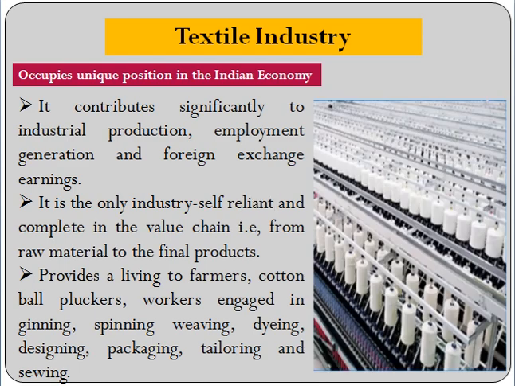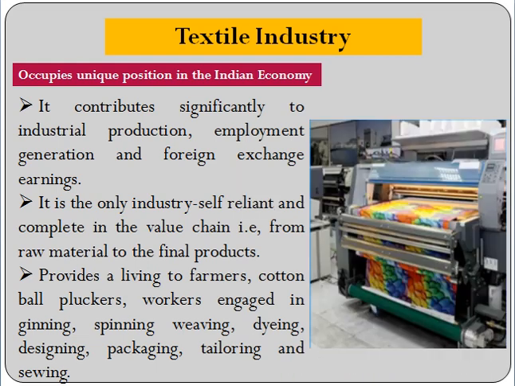Once ginning is done, then it goes for spinning. Spinning means making yarn out of it. Yarn means thread. Then weaving is making cloth out of it. Then dyeing is coloring. Then designing, packaging, tailoring and sewing.